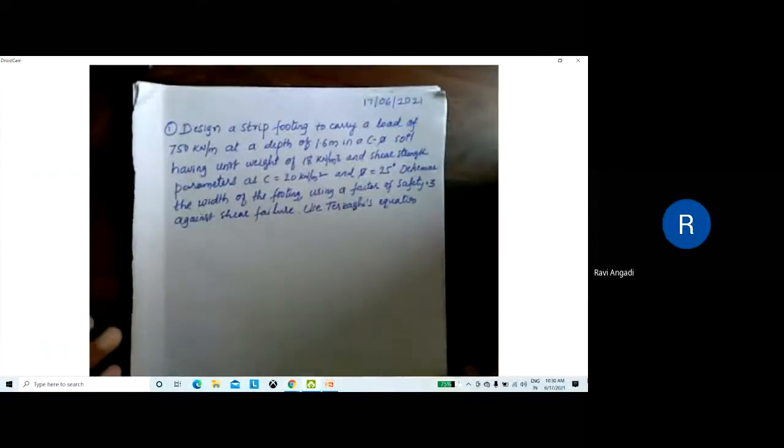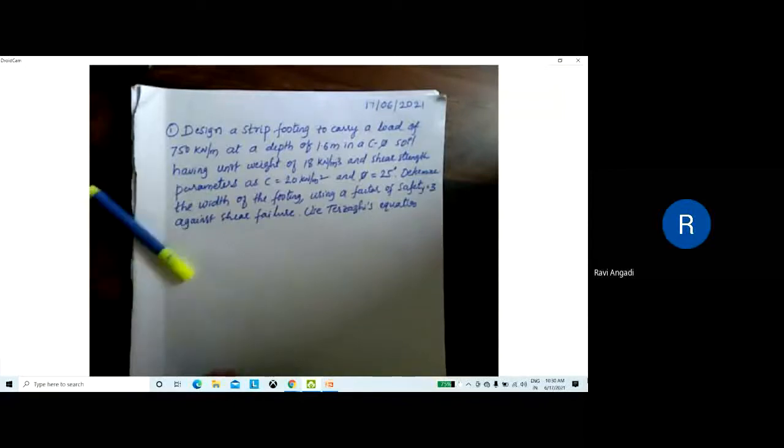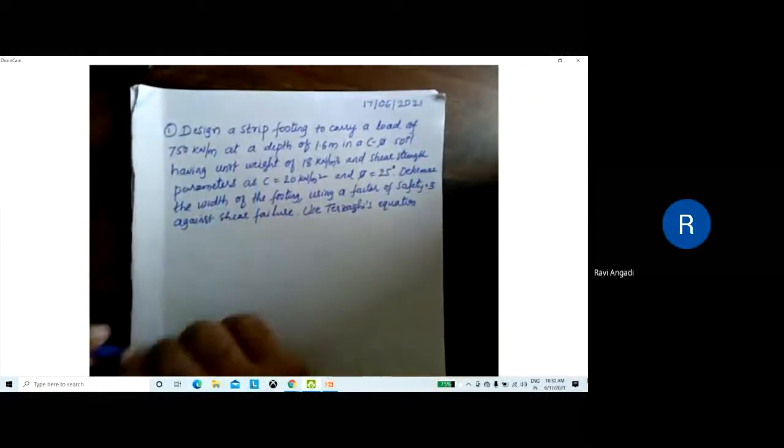Okay. So here in this problem, the given: design a strip footing to carry a load of 750 kilonewton per meter at a depth of 1.6 meter in a C-phi soil having unit weight of 18 kilonewton per meter cube and shear strength parameters C equal to 20 kilonewton per meter square and phi is 25 degree.